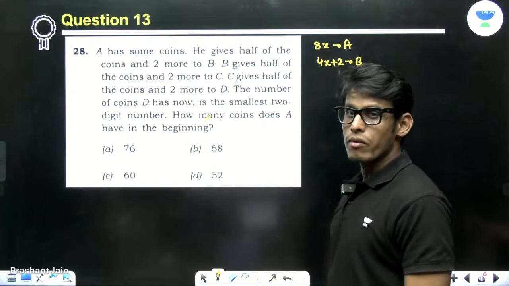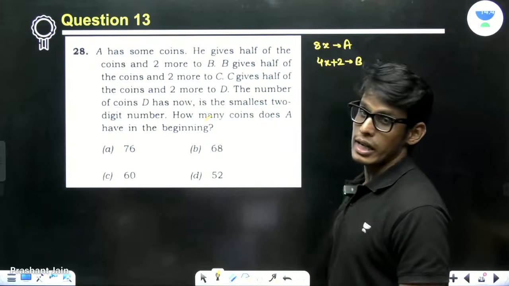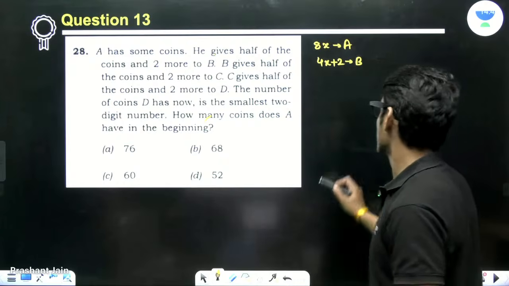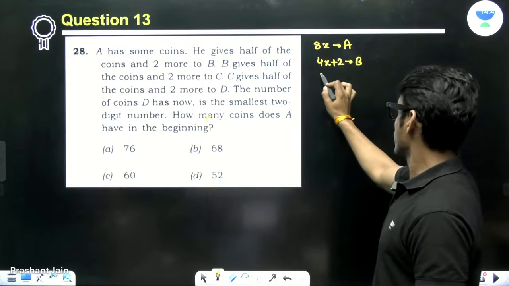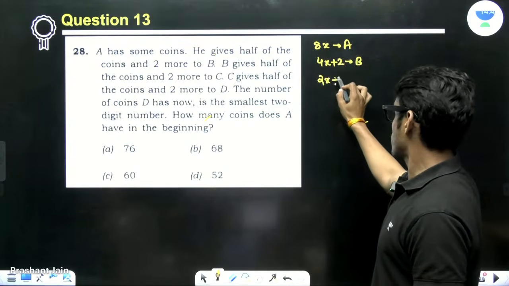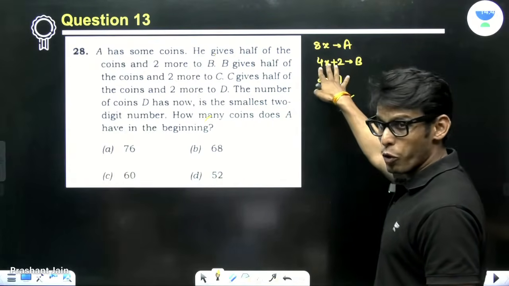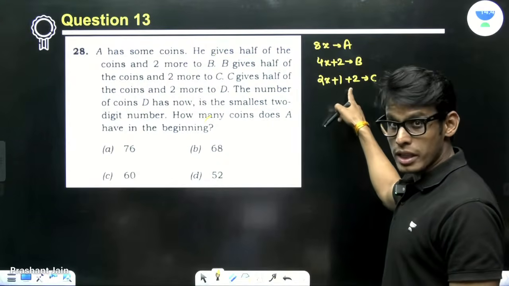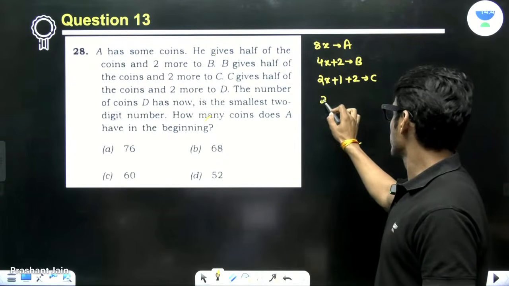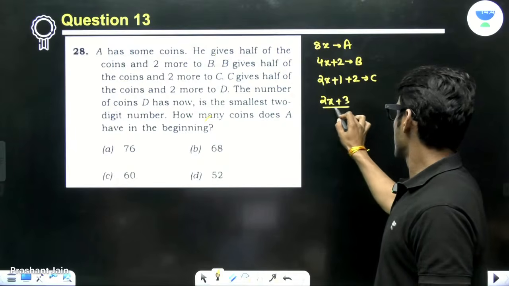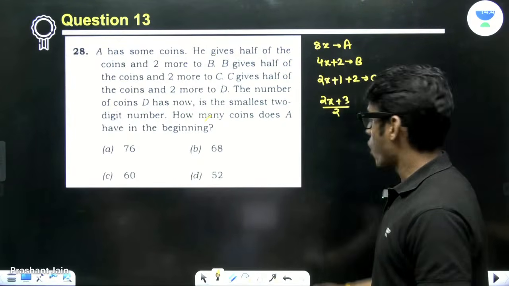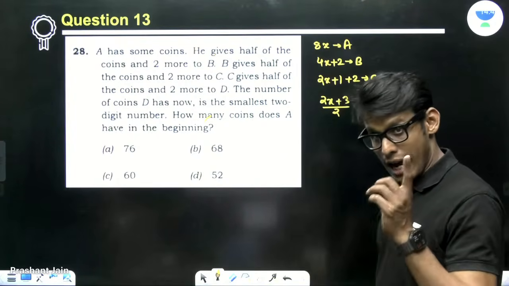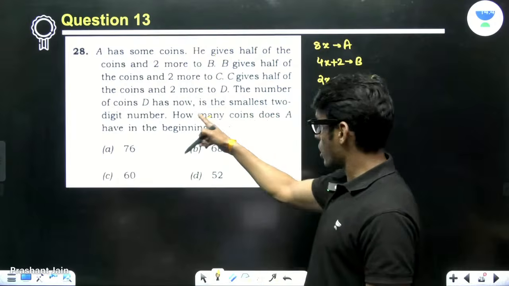Now, my algebra will become very, very simple if I assume it to be 8x. Otherwise, I will have a lot of fractions. Now, B gave 2x plus 1, half of 4x plus 2, and 2 additional to C. Now, C has 2x plus 3 coins. What this guy is doing, he's simply taking half of the number of coins which he has and giving 2 additionally to D. And the number of coins which D has is the smallest two-digit number.